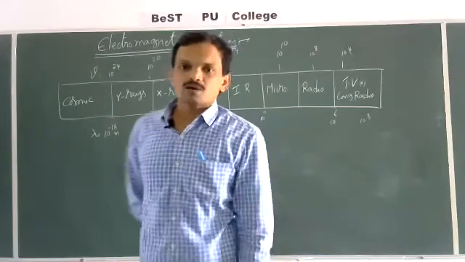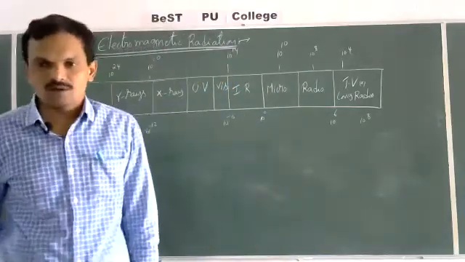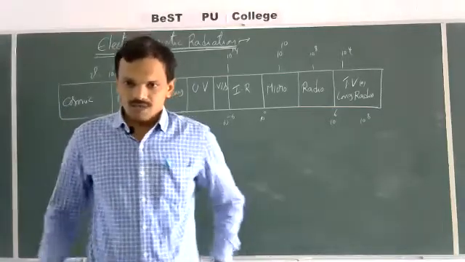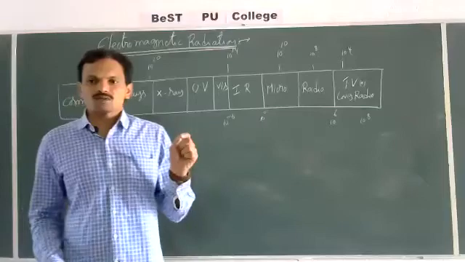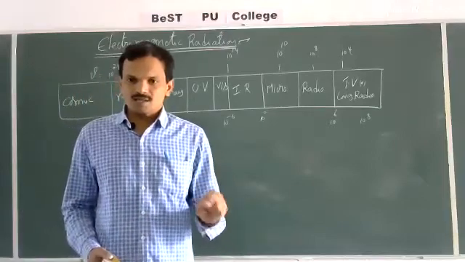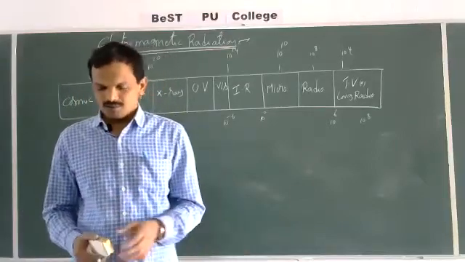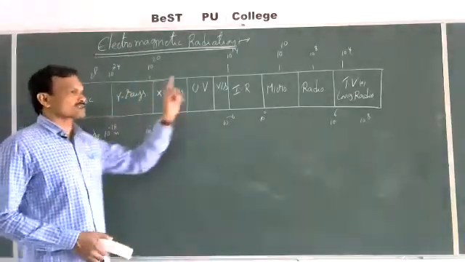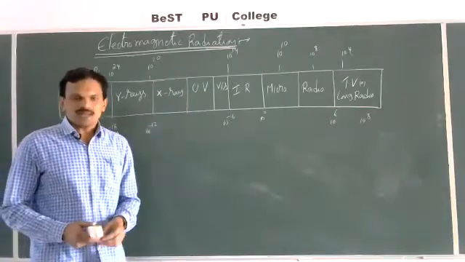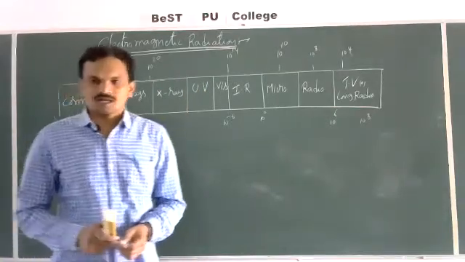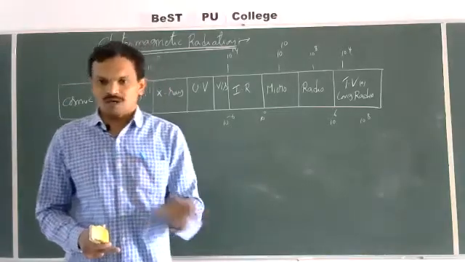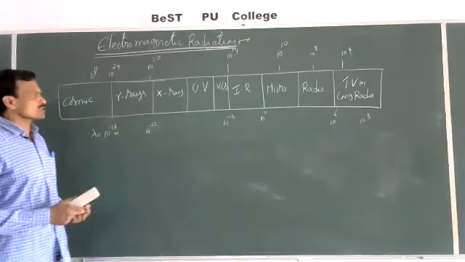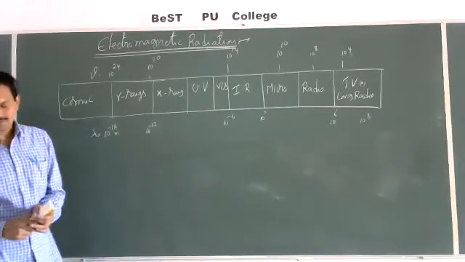In which medium can electromagnetic radiations propagate? As you know, for the propagation of sound, a medium is required. But for the propagation of electromagnetic radiations, no medium is required. Even through vacuum, these electromagnetic radiations can pass. Without any medium, they can propagate from one place to another place.